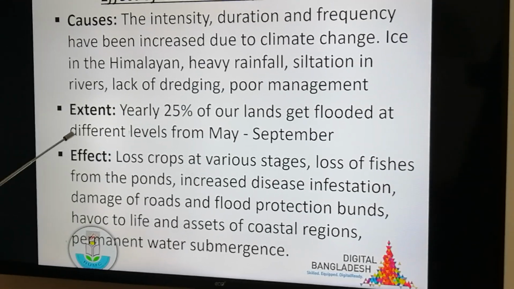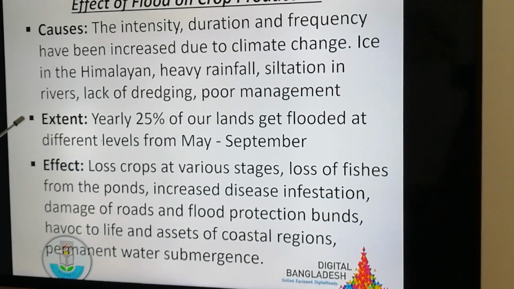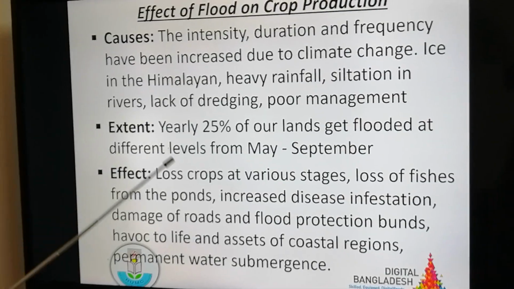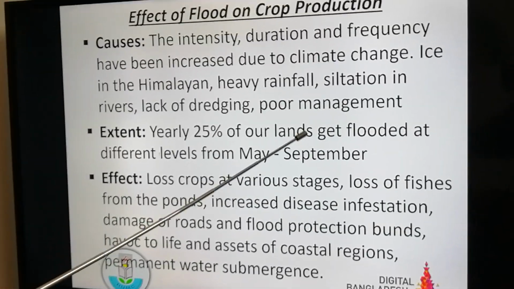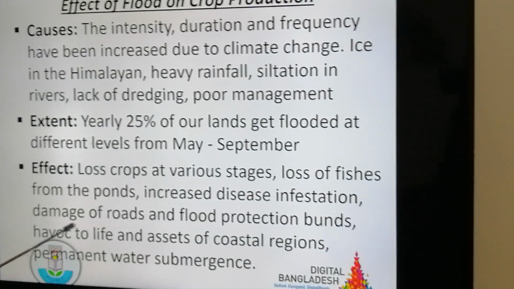What is the extent or coverage of flood, or what area is being inundated or flooded every year due to flood? Yearly 25% of our lands get flooded at different levels from May to September.